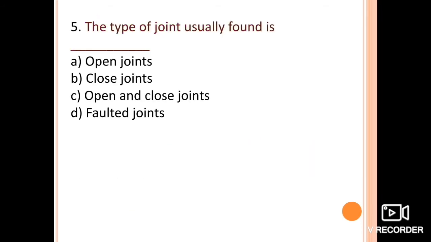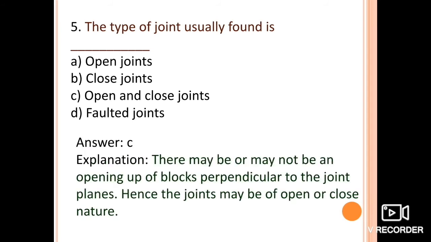Fifth one is the type of joints. The type of joint usually found: open joints, closed joints, open and closed both types of joints, or faulted joints. So that is open and closed. These two types of joints are very common.